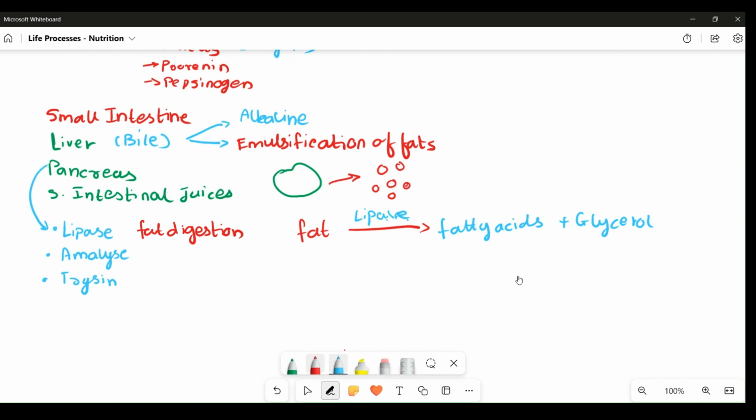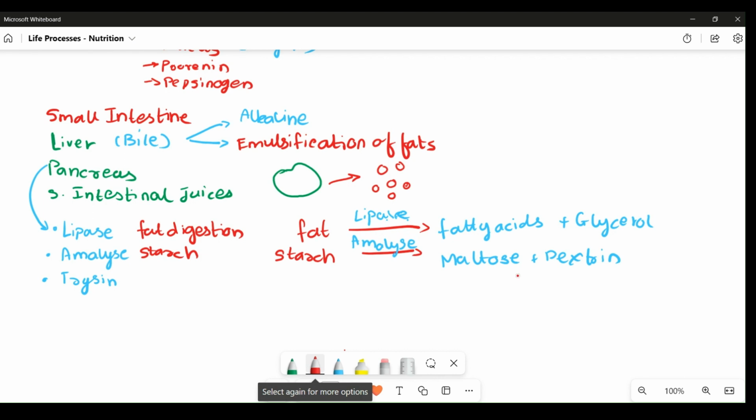Next, you have amylase. Amylase helps in starch digestion. You can recall the salivary amylase which we had in our buccal cavity. A similar function is performed by the pancreatic amylase. The pancreatic amylase helps in breaking down larger starch molecules. By the action of amylase, they get converted into simple sugars like maltose and dextrin. Okay, maltose and dextrin.